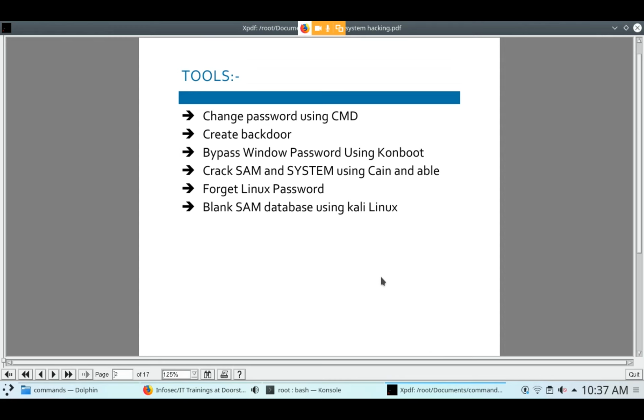Can-Enable. And if you have forgotten your Linux password, in 2020 this is not working. You can't change your Linux password that way. Here we will use the SAM database using Kali Linux. We use this through CHNTPW, but the CHNTPW tool is not working on my laptop, so I will use your laptop. How to copy the SAM file and how to copy the system file, I will tell you about that.